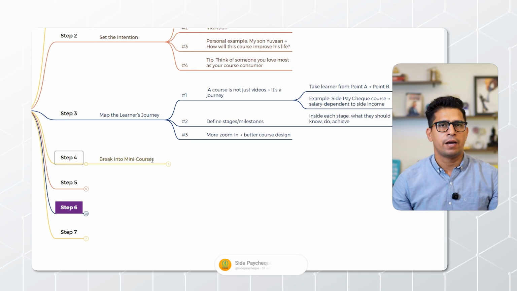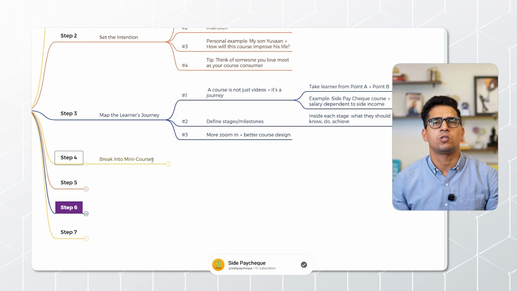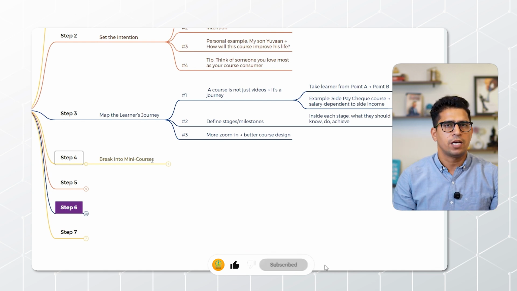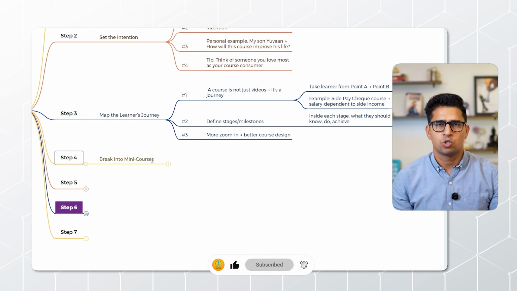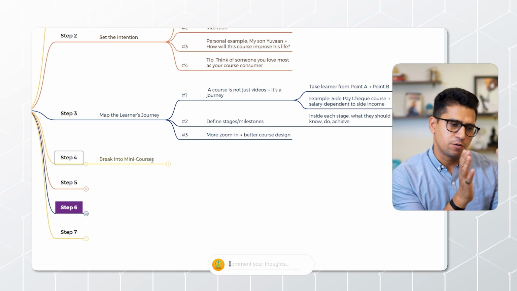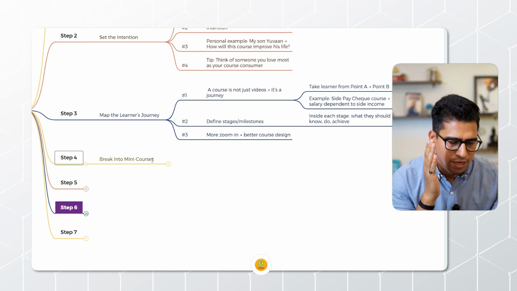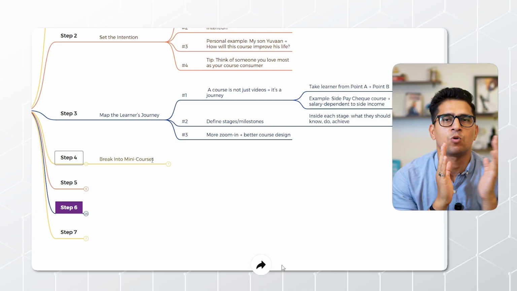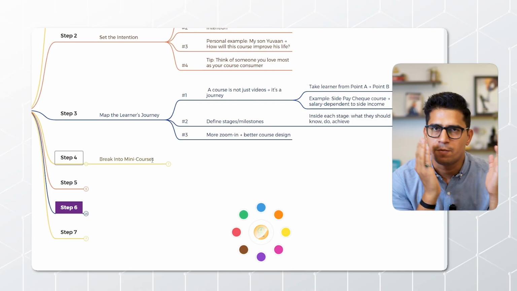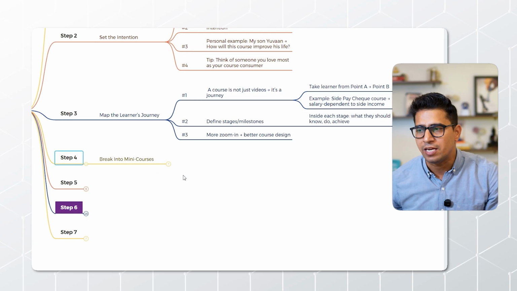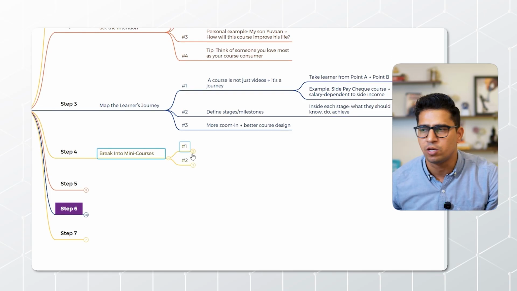So let's suppose in my side paycheck, one stage is creating the YouTube channel and creating the videos over there. So this is the first thing. Now I will create a course for that. If another is on LinkedIn branding, I will create another course for that. If there is one on automation, there will be another course for that. If there is one on business setup, there will be another course for that. And why am I doing this? So basically, you can create a course for each stage.